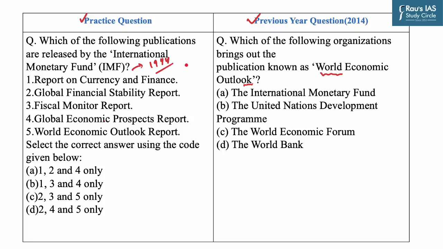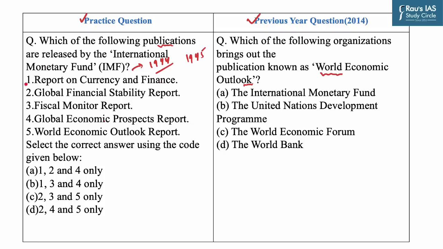As you know, in 1944 at the Bretton Woods Conference, the formation of the IMF was initiated. It came into operations in 1945, and it is an international organization focusing on financial stability. In this question, you have to identify the publications that are being brought out by the IMF.